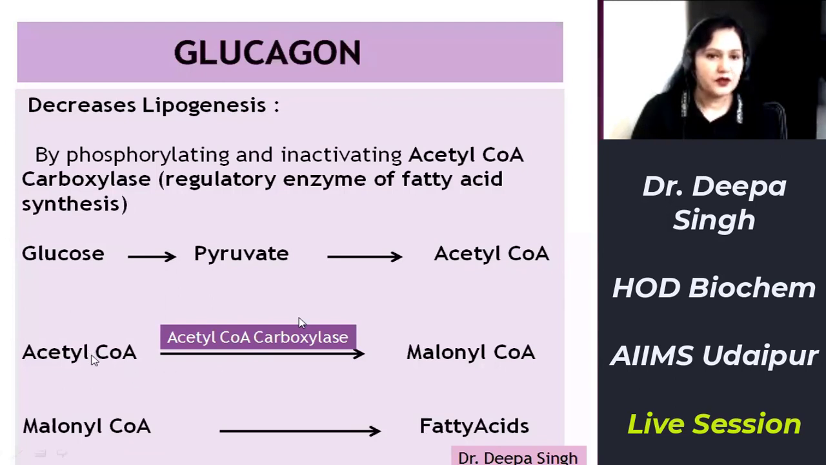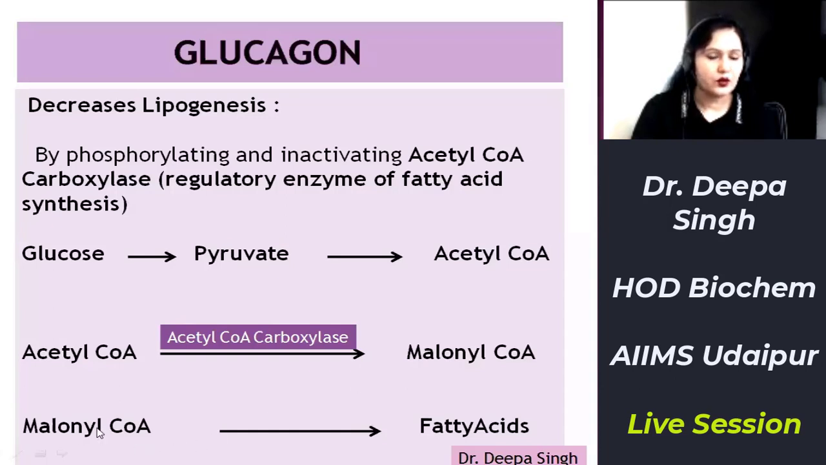The first step in formation of fatty acids is that acetyl coenzyme A gets converted to malonyl coenzyme A in the presence of the enzyme acetyl coenzyme A carboxylase. This is a regulatory enzyme for fatty acid synthesis. So glucagon via cyclic AMP phosphorylates and inactivates this enzyme. So malonyl coenzyme A is not formed, and once malonyl coenzyme A is not formed, fatty acids are not formed. Thus, it decreases lipogenesis.